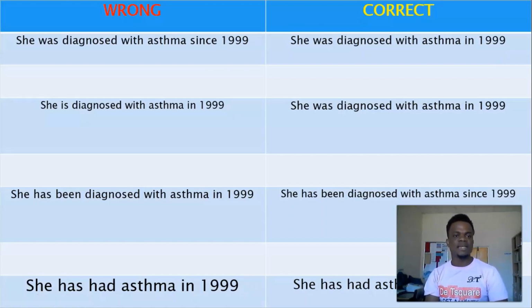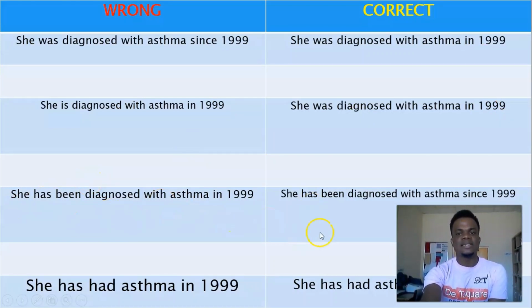Now let's look at the second statement: she is diagnosed with asthma in 1999. This statement too is not correct. Even the verb is wrong with the time reference. Because you are referring to 1999, it should be was, because in the past you cannot say is diagnosed. So it should be she was diagnosed with asthma in 1999.